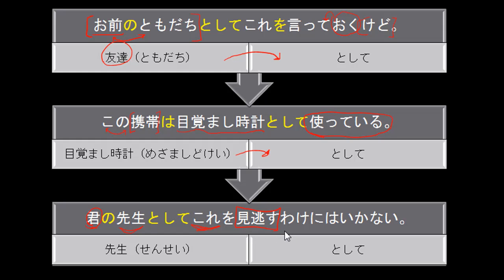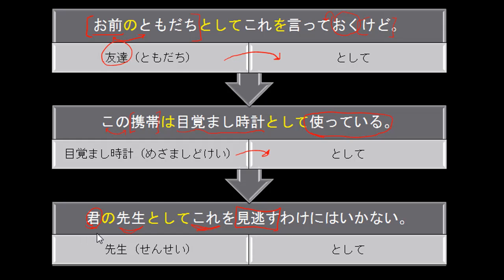Connected to that, we have this wake ni wa ikanai structure. This is also a JLPT 2 structure. It's a little bit beyond the scope of today's lesson. However, I'll let you know it means that you can't do something. There are two other ways to say that you can't do something, and this one is a little bit special. But we'll leave it at that for now.